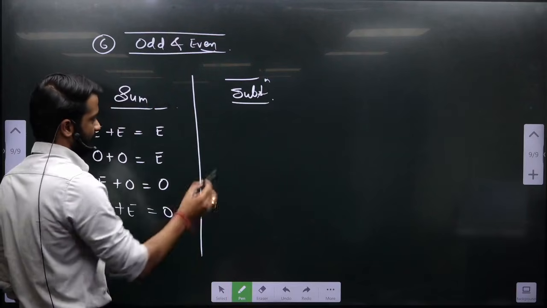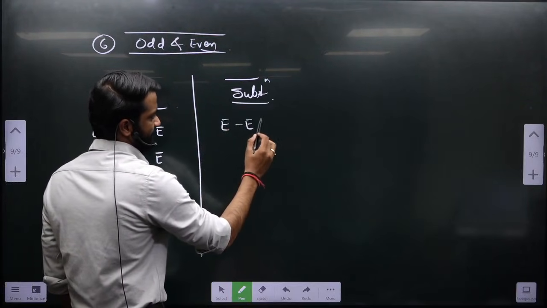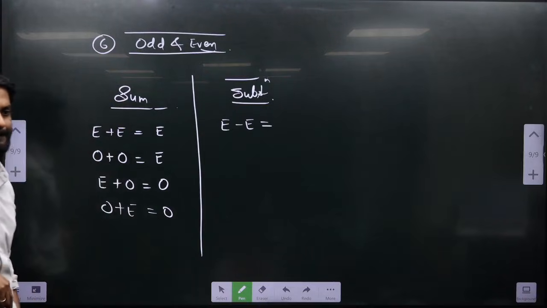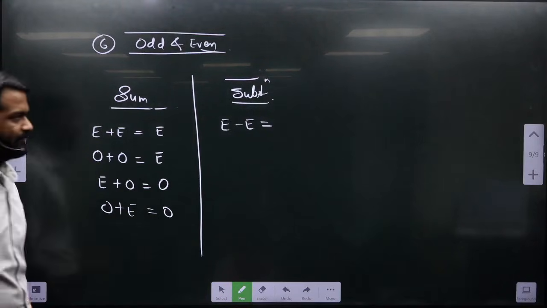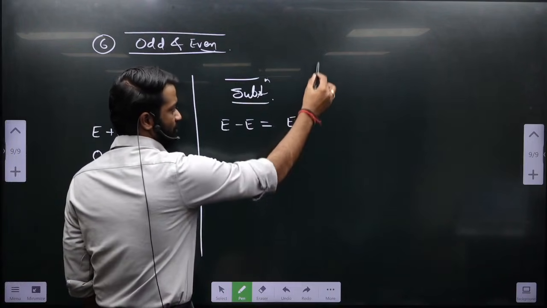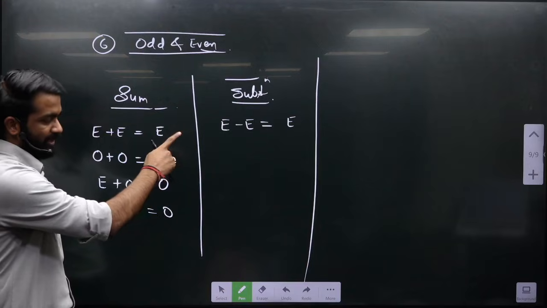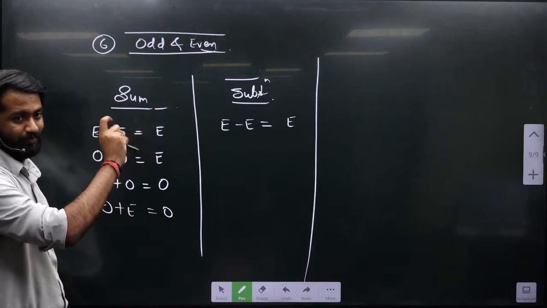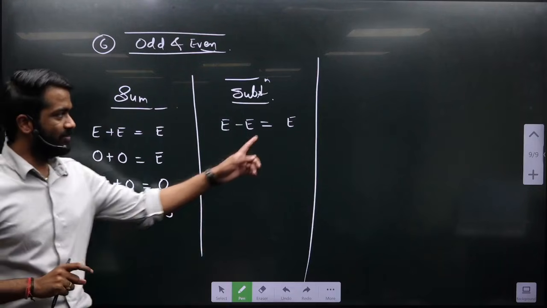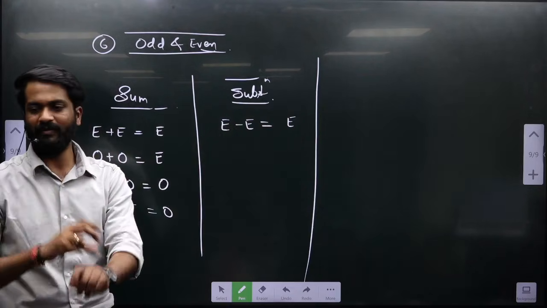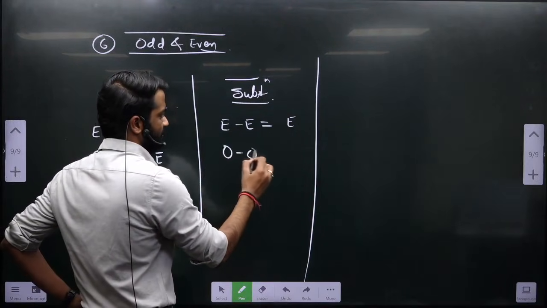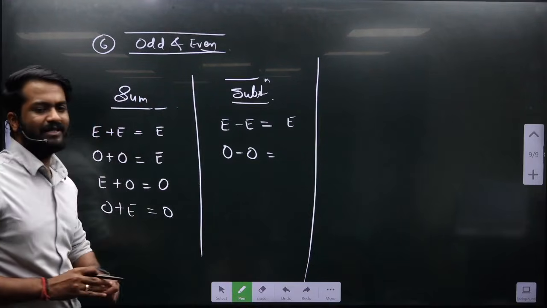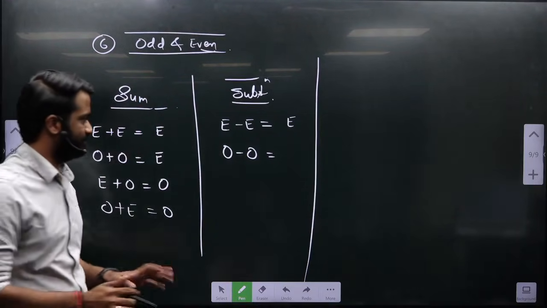Subtraction. Okay. Even minus even, what will this be? Take two examples, 8 minus 6, it is 2. 2 is even, so this will be even. You can go by my method also. 2 into p minus 2 into q, it will be 2 into p minus q. So the final value is having 2 as a factor. Done. Then odd minus odd, let's say 7 minus 5, it will be even. Okay.